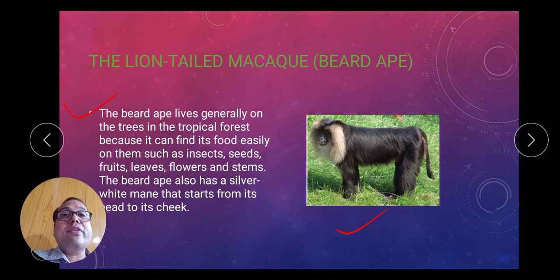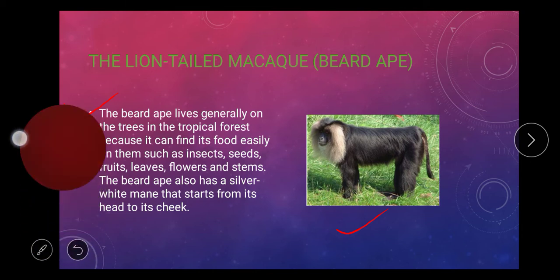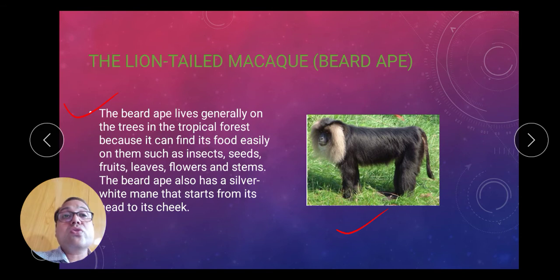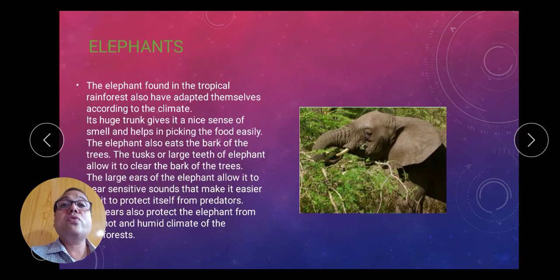The beard ape lives generally on the trees in the tropical rainforest because it can find its food easily on them, such as insects, seeds, fruit, leaves, flowers and stems. The beard ape also has a silver white mane that starts from its head to the chin. So these are the characteristics of the macaque. So you have to remember each of these characteristics, because questions are asked about them.